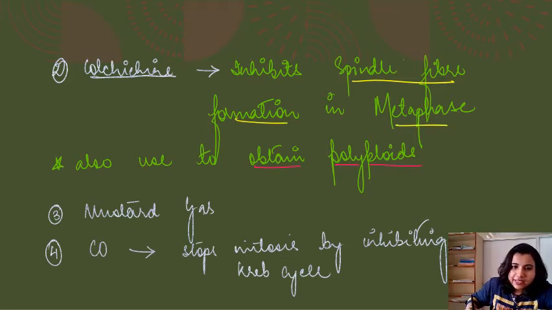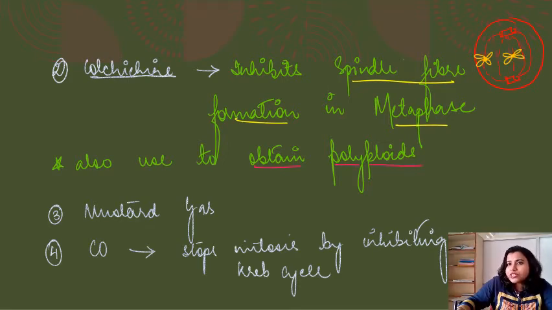We have seen the cell here. If I draw the cell, you can see these are the centrioles which move to the opposite poles during prophase, and the centrioles synthesize some thread-like structures, right? These thread-like structures get attached to the chromosome at the kinetochore. The center of the chromosome where the thread-like structure gets attached, we call the kinetochore, right? So these are the chromosomes attached to the thin thread-like structure.